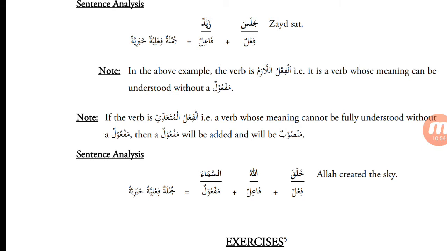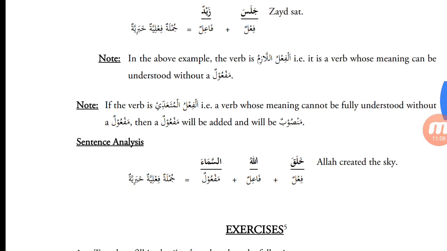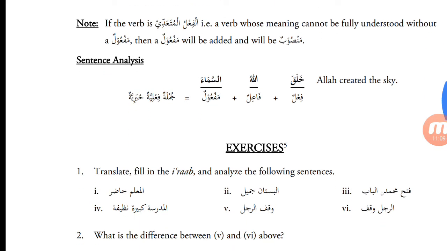So here the example we just covered, Jalasa Zaidun, Zaid sat. Jalasa is an example of a fi'l lazim. It doesn't need a maf'ul. Whereas the other, al-fi'l al-muta'addi, requires a maf'ul. So here it says if the verb is al-fi'l al-muta'addi, a verb whose meaning cannot be fully understood without a maf'ul, then a maf'ul will be added and will be mansoob.